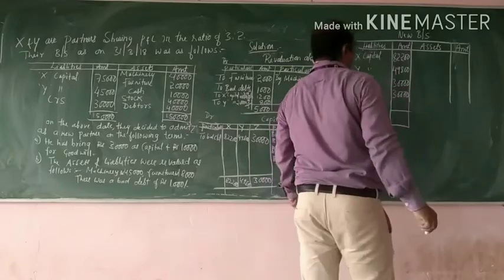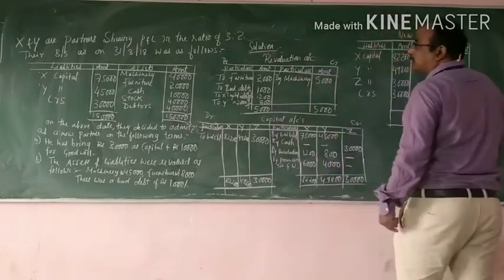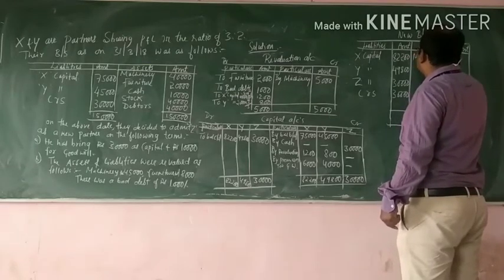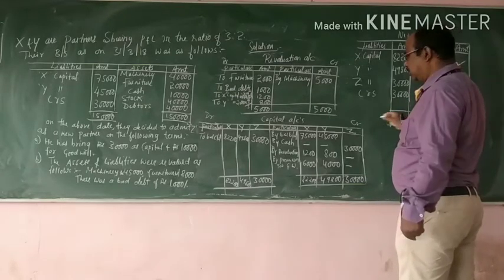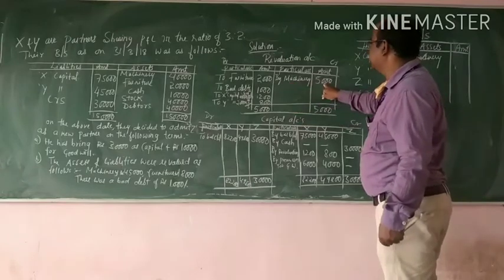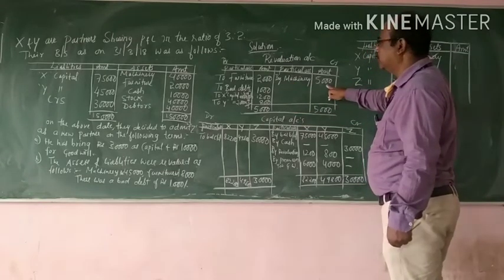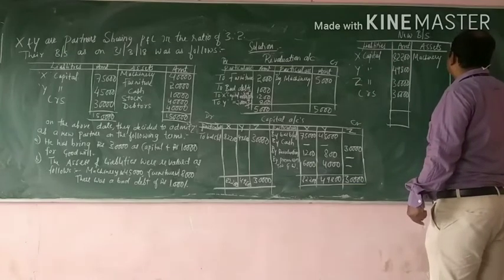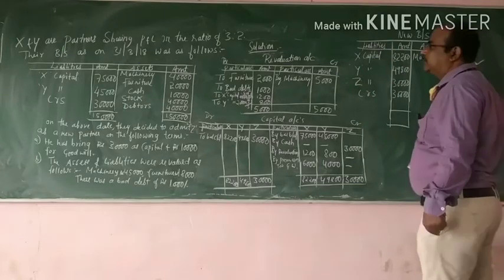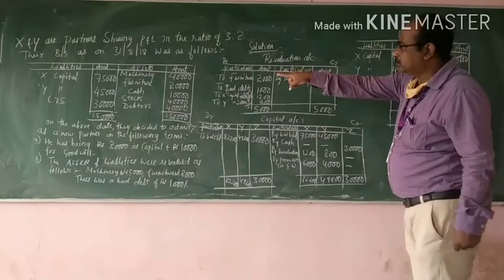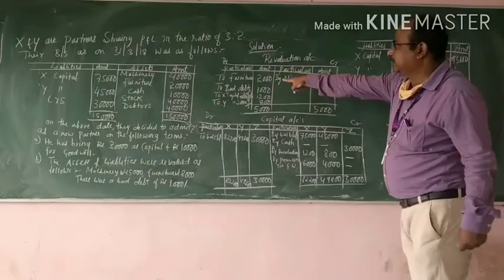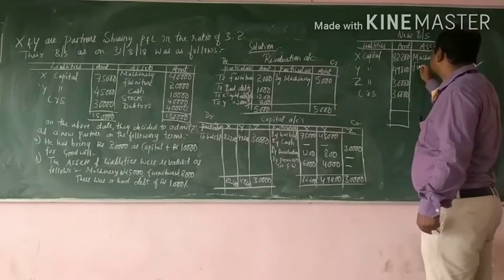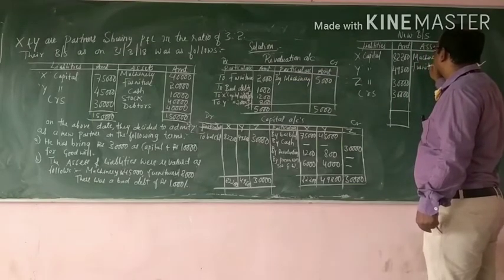Let us see the asset side now. First was machinery, which was 40,000. In revaluation there is an increase of 5,000 in the value of machinery, so you should show 45,000. It is revalued at 45,000. Furniture was 20,000. There is a decrease of 2,000, so furniture becomes 18,000.